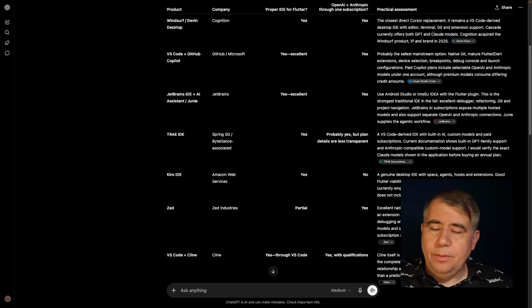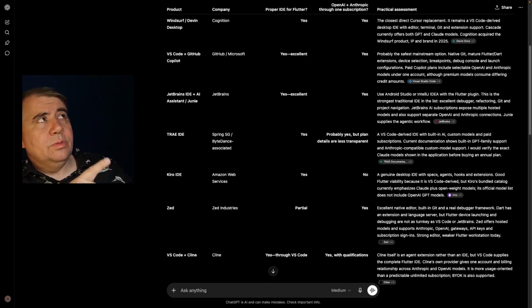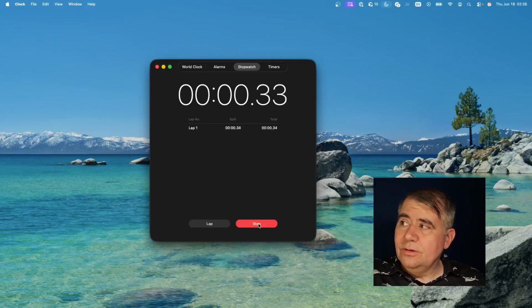So you're always ready if OpenAI or Anthropic is the one that releases the best model that changes everything this week. First thing you do is have chat whip up a matrix comparing all the other options along the same lines. And just as you're thinking you're going to have an awesome video titled "I used Cursor to build a replacement for Cursor," you notice that VS Code plus GitHub Copilot might have a tier that works. So you know what time it is. It is start your timer time.